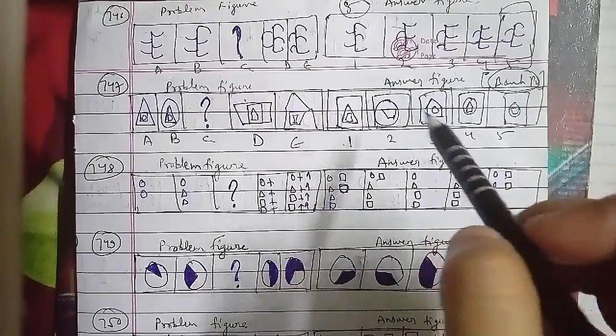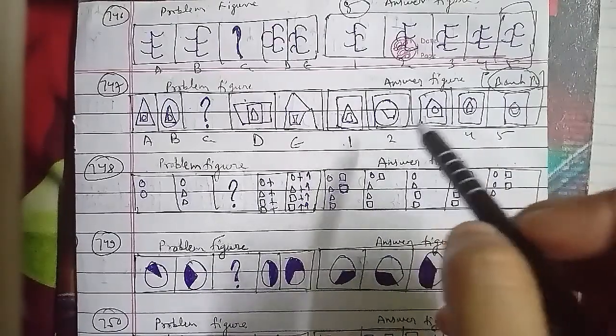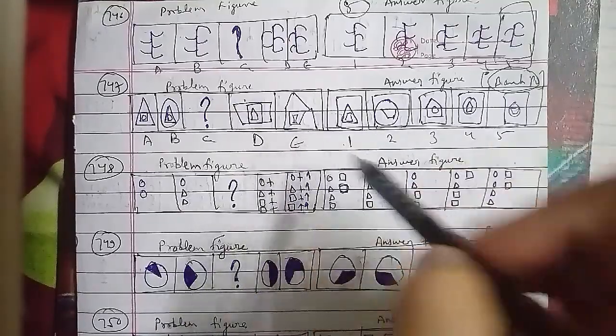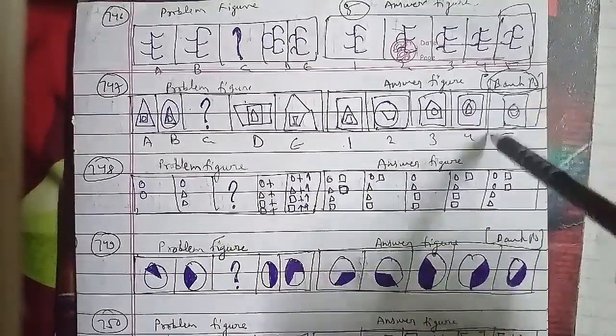So the missing figure would be your fifth figure. That will be the right answer for this question, and this is an important one because this has been asked in the bank PO question paper as well.